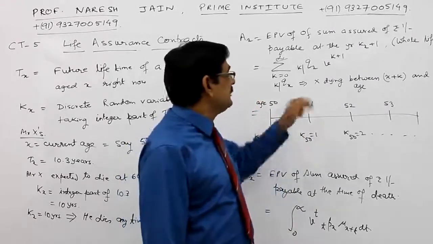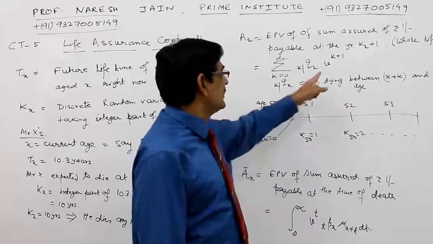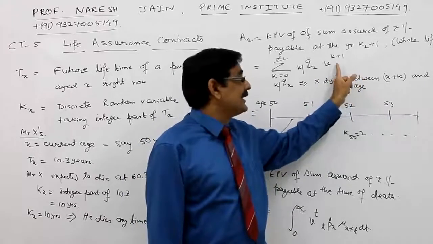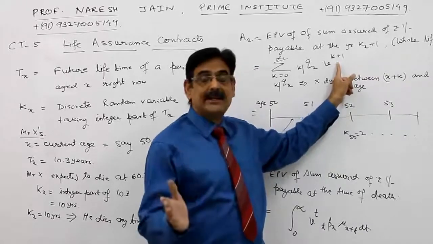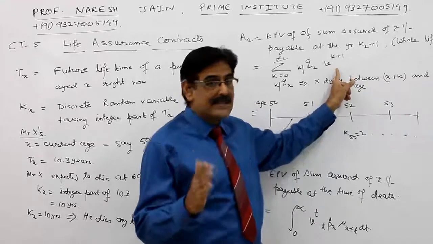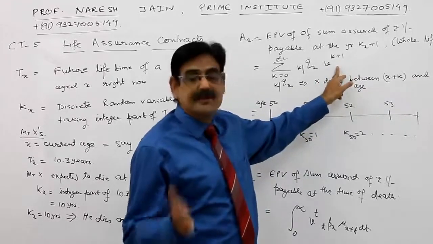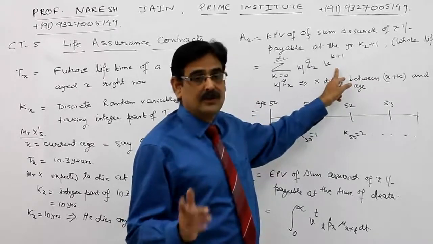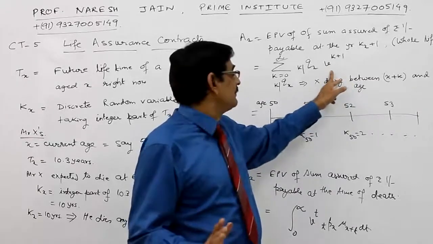So he will be paid at 11 years from now, that is V raised to the power 11, where K is 10, the integer part, and he is paid at time K plus 1. So if he dies any time between 10 and 11 years, he gets the sum assured of ₹1 at the end of the 11th year from now.